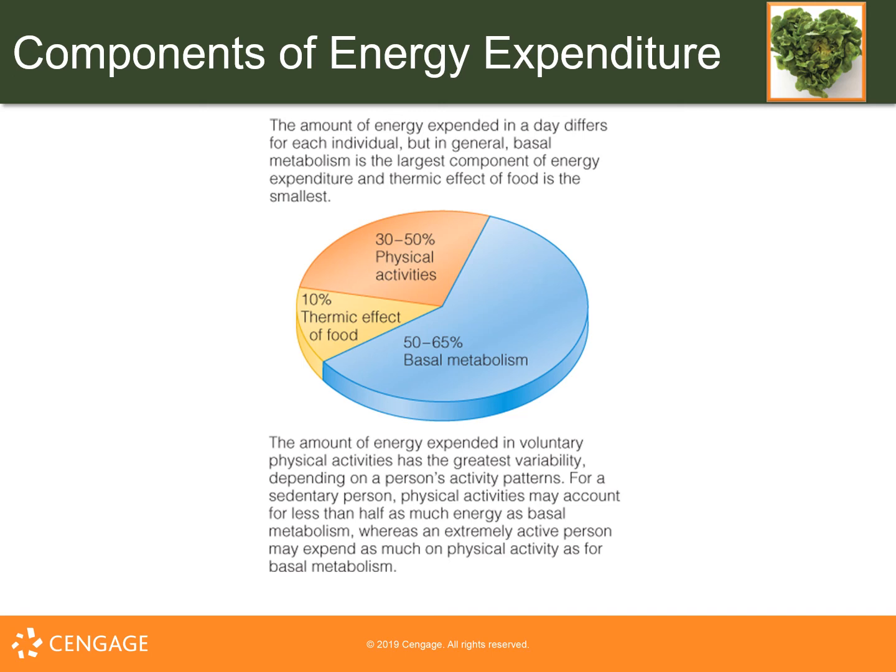The amount of energy expended in voluntary physical activities has the greatest variability depending on a person's activity patterns. For a sedentary person, physical activities may account for less than half as much energy as basal metabolism, whereas an extremely active person may expend as much on physical activity as basal metabolism.